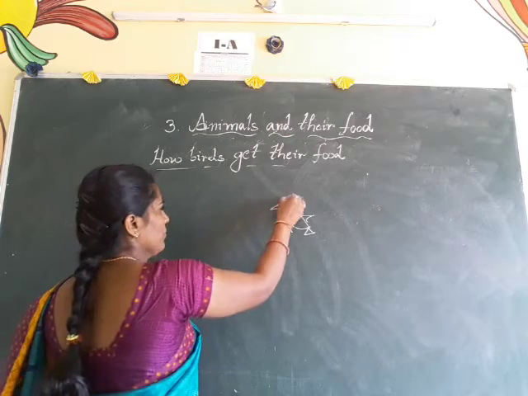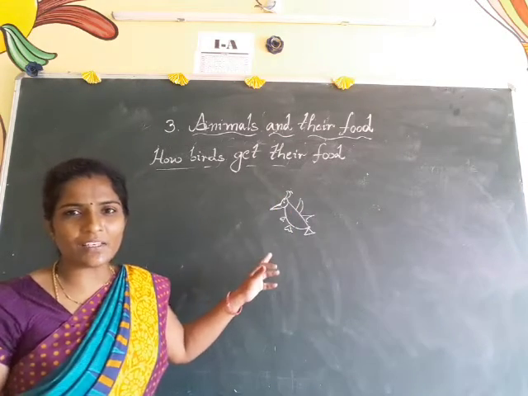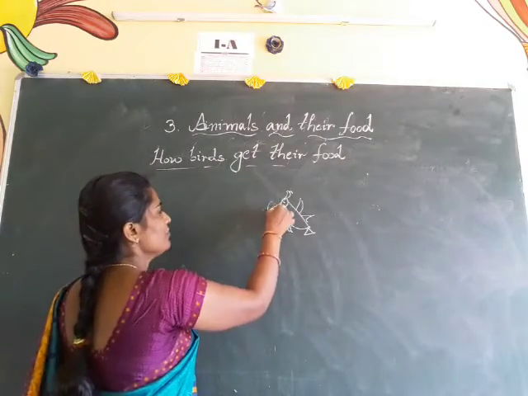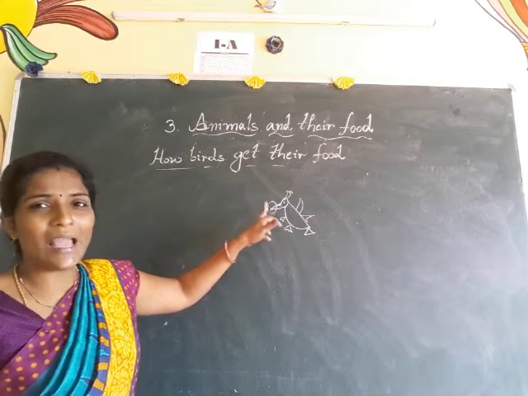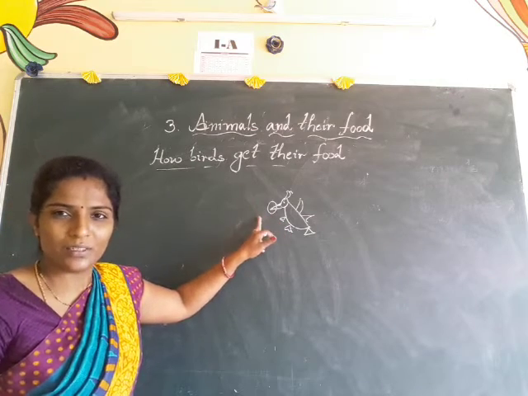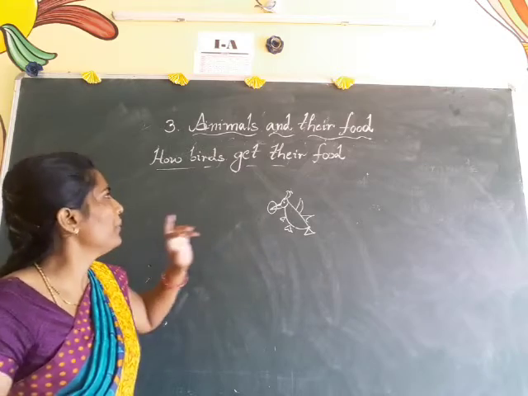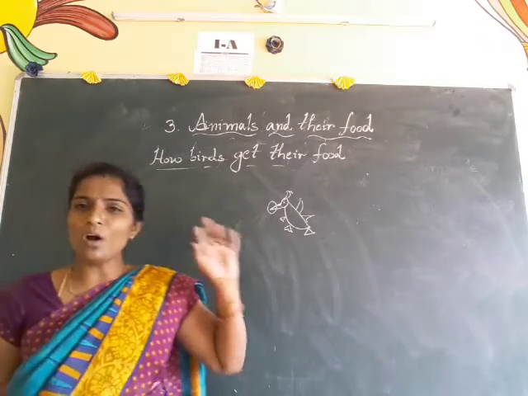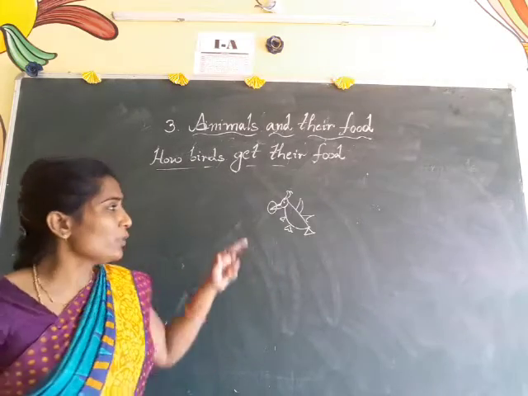See how the bird will take its food? With its beak only, because here the beak acts as a mouth. In a bird, the beak acts as a mouth. So almost all birds use their beaks while taking food.